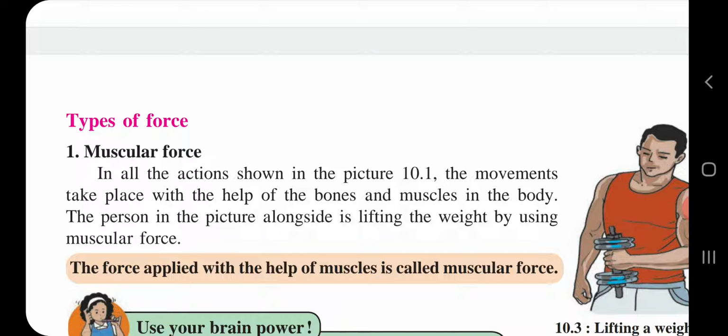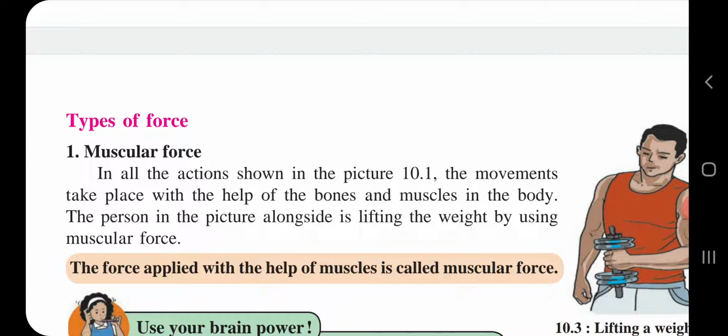Suppose he is doing ups and downs, or when he is lying down and doing exercise for his head. Then what type of force is he applying with the help of his hand? There also he is applying muscular force.